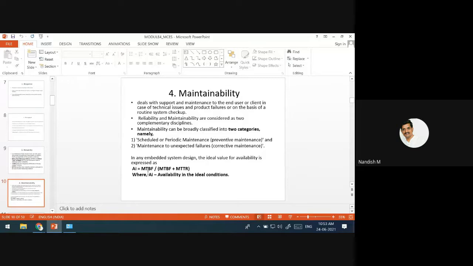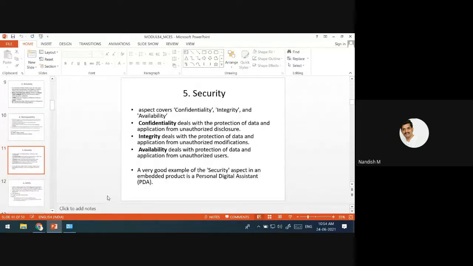And the next quality attribute is security. Security is nothing but, whatever is there, you should not provide it for unauthorized access. Anything, you should not give it for unauthorized access. In that, we discussed three terms: confidentiality, integrity, availability.